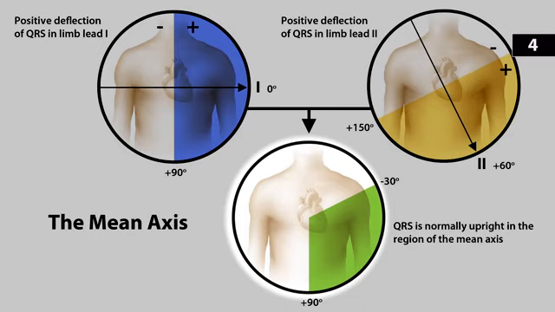Now, why is that important? What does this axis tell us? Well, if the heart signal is not going down and to the left into that section there, then that indicates some level of pathology. And when we're looking at the axis and we see the signal moving away from down on the left, then we call it either a right axis deviation or a left axis deviation.